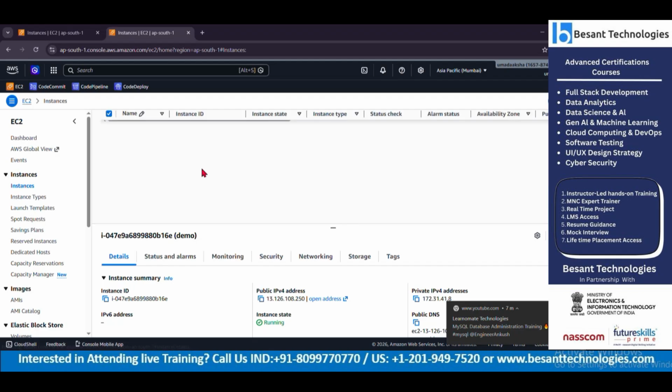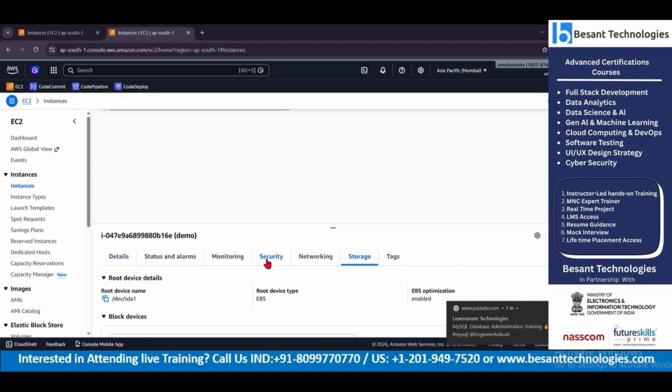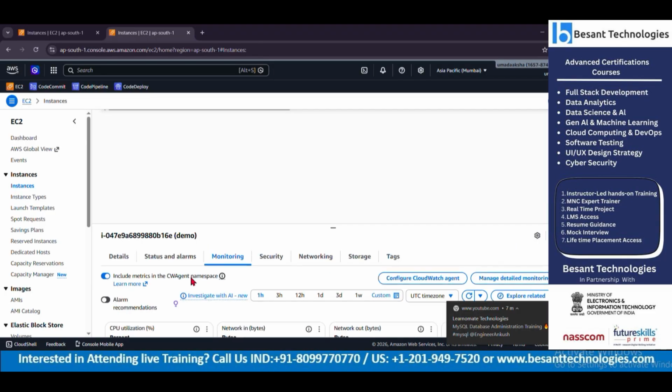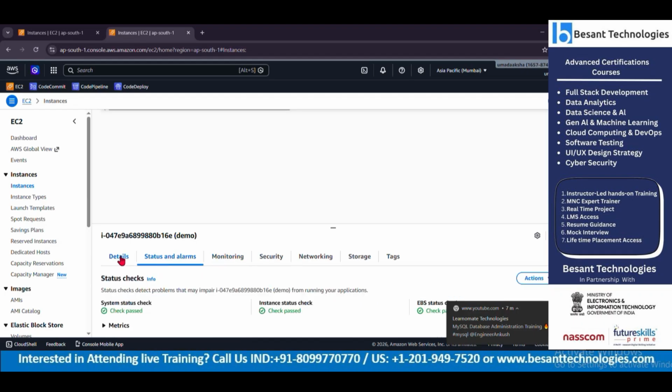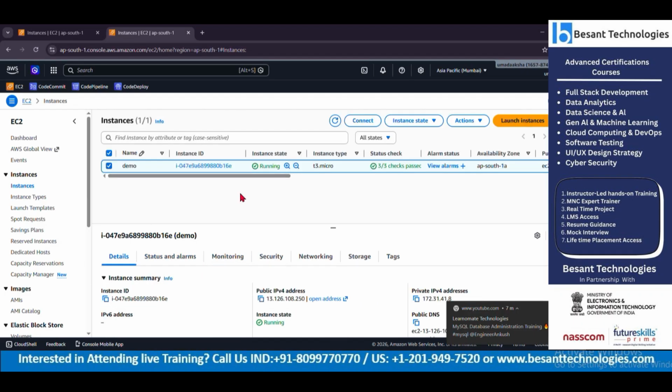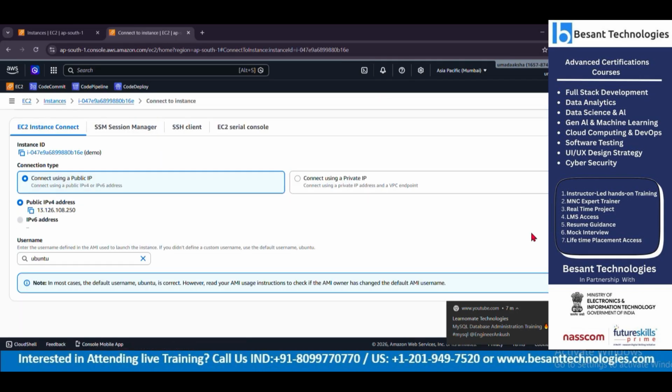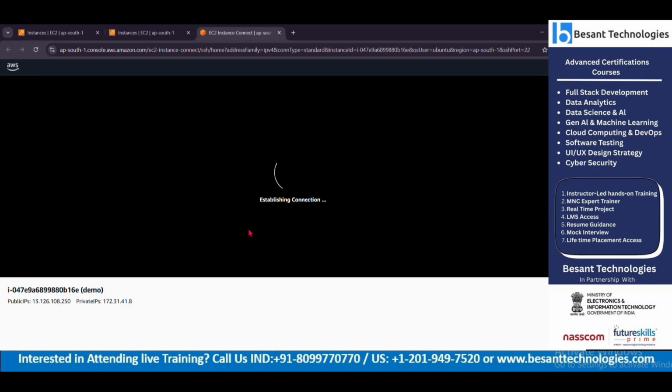It will have its own VPC, virtual private cloud, its networking system, its own storage, its own security gateways, its own monitoring systems and limitations, status and alarms. So it is going to be a constant platform where we can run anything. We can add an SQL database if we want, or else if we want to run a Node.js platform, we can go ahead and run it. So it will act in such a way.